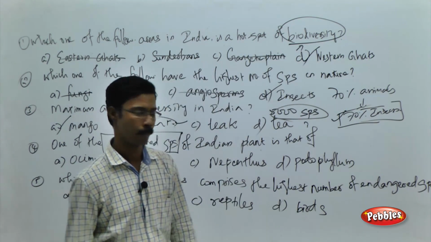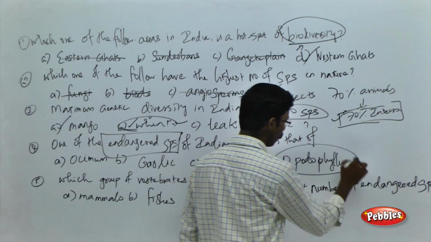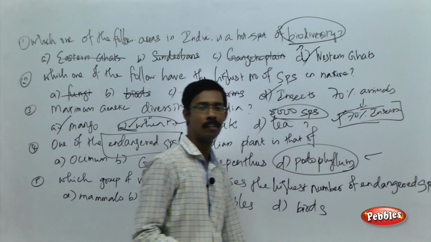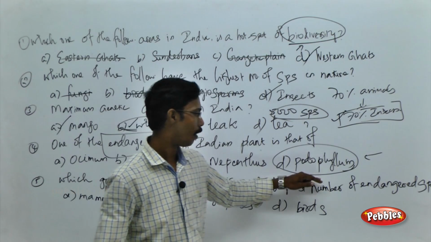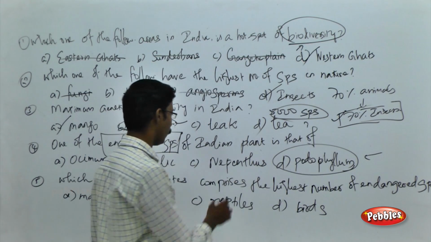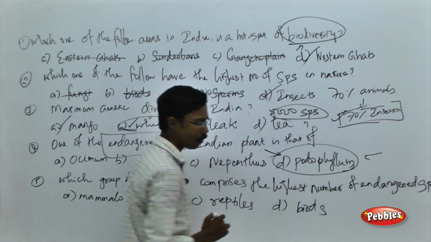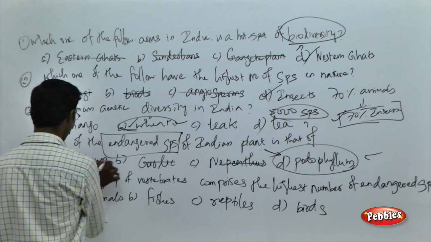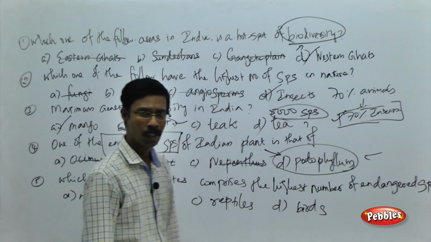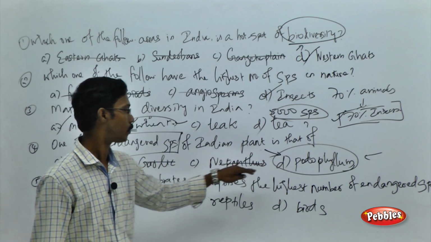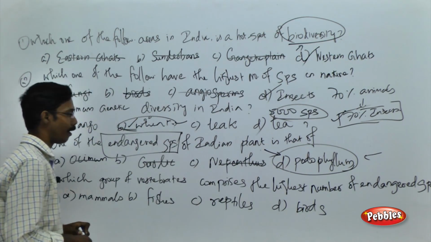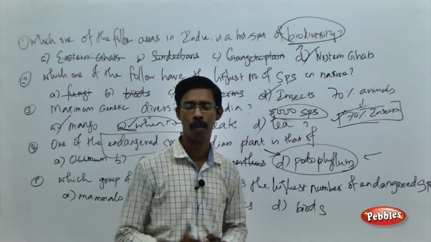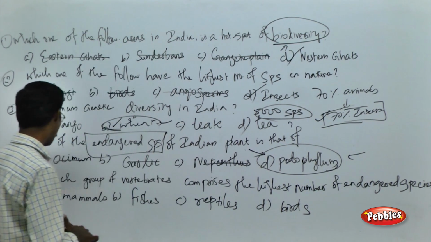For example, podophyllum contains active ingredients to treat cancer and skin diseases. They are in the endangered category. That means they are about to become extinct compared to the remaining varieties among the choices. So podophyllum is the correct answer for this type of question: the endangered species of Indian medicinal plant, podophyllum. Fine. See the final question over here.